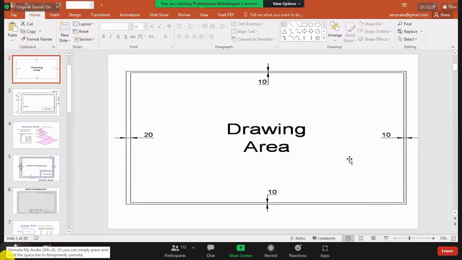So the drawing area should be the inside area, with a reduction of 10 here and 20 here, almost 30. So 390, right? And the vertical space, 297 minus 20, 277. Okay.